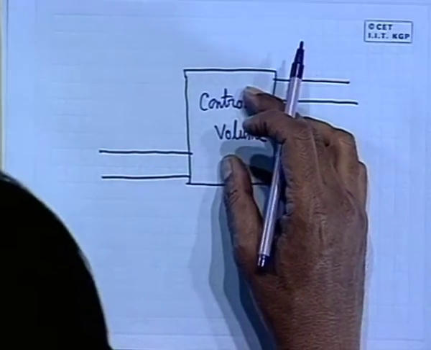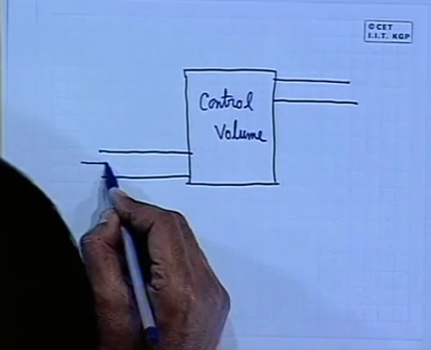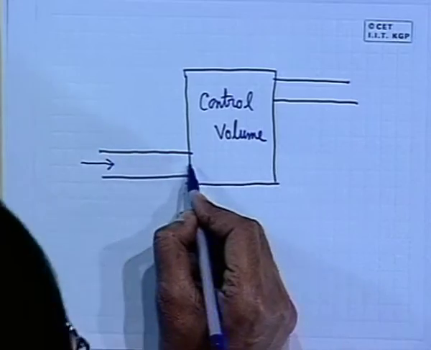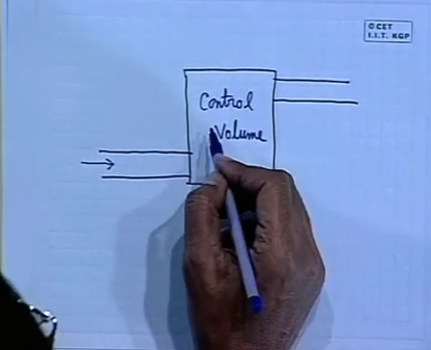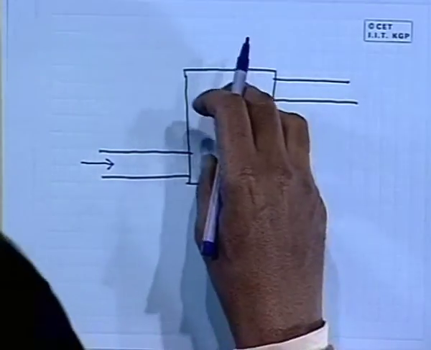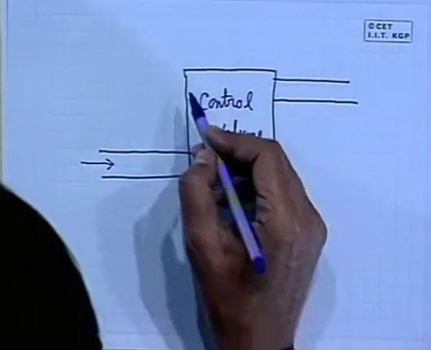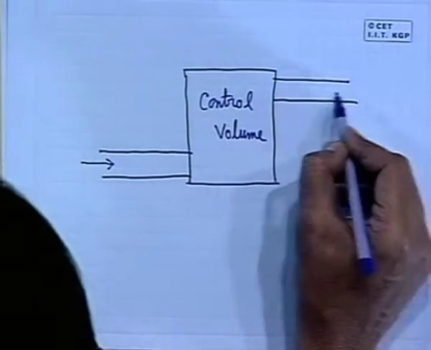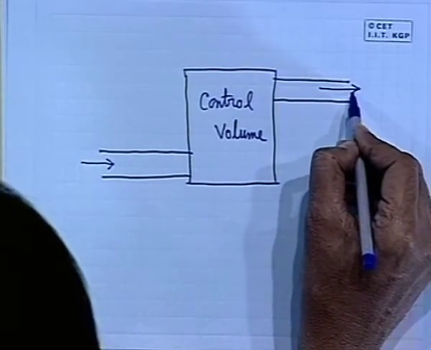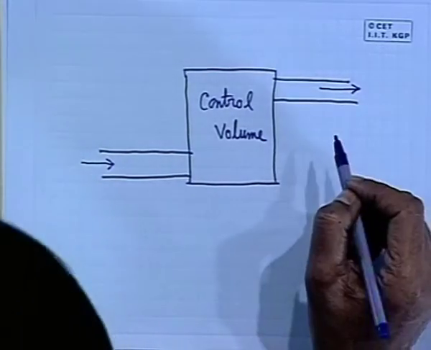As you know, what is the function of an air compressor? It receives air at low pressure and temperature continuously, then compresses it because of some turbomachinery action within it. That I am not going to discuss here because that is beyond the subject of basic thermodynamics. We consider this as a black box. Finally, it delivers air at high pressure and temperature.